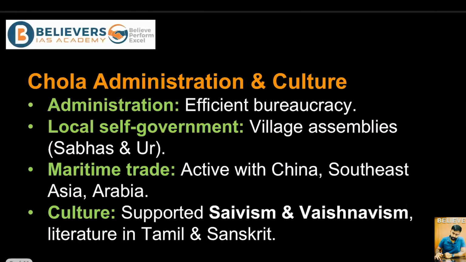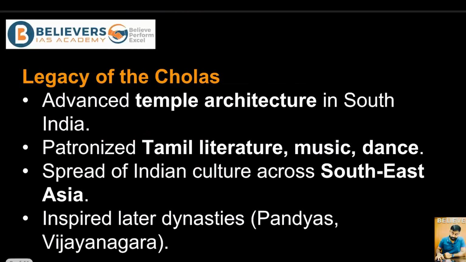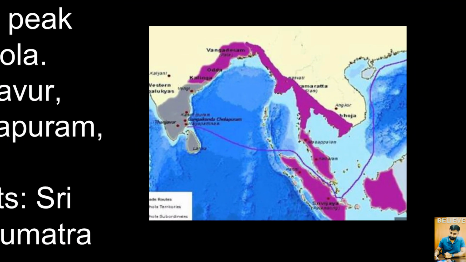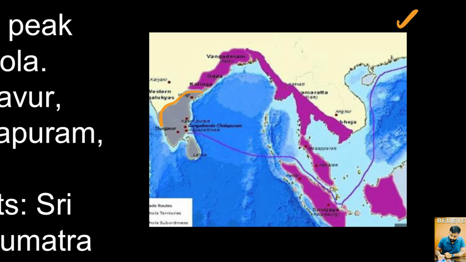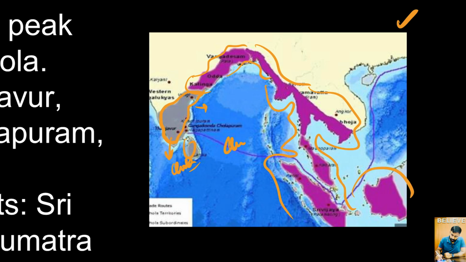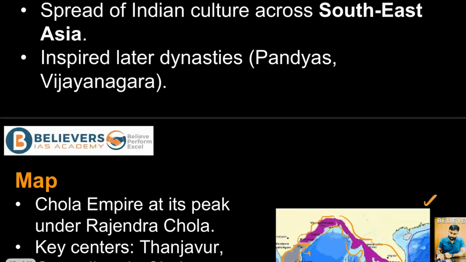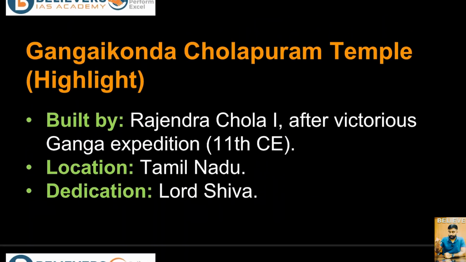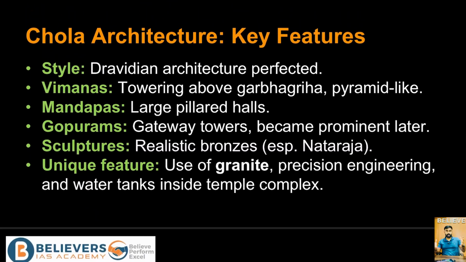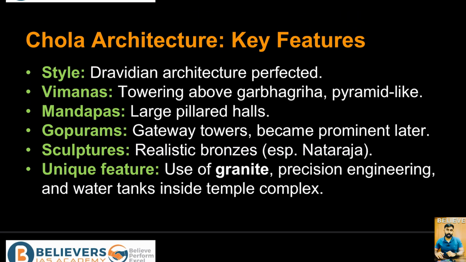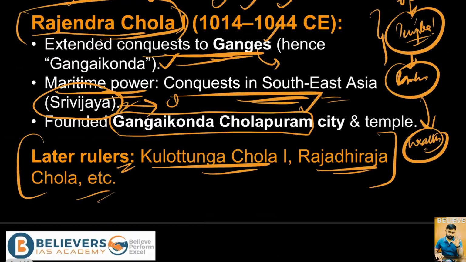We will see a particular map, and we will try to understand the extent to which the Chola dynasty expanded. So this is the region, the gray one is the region which was completely ruled by the Chola Empire themselves, and the one marked in pink, these are the regions which were subordinate to the Chola dynasty, right? So this is the kind of expansion that this particular empire saw because of these two important rulers, right?